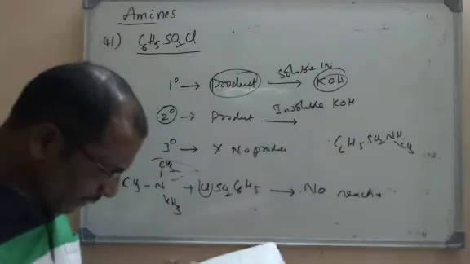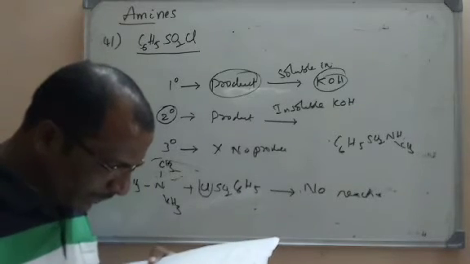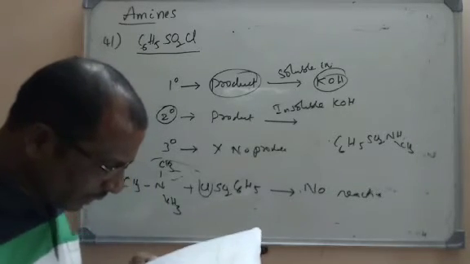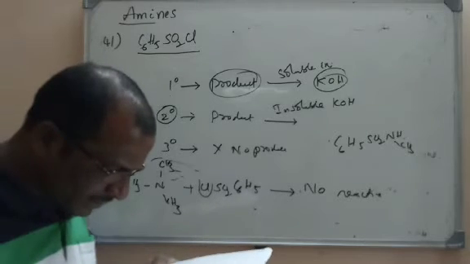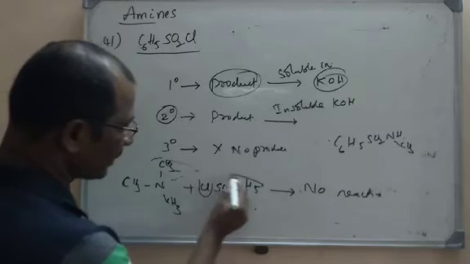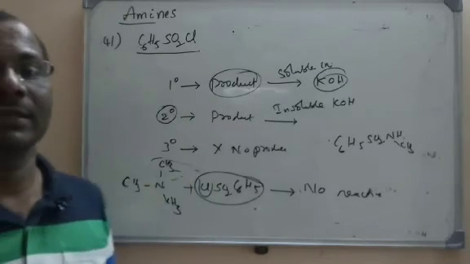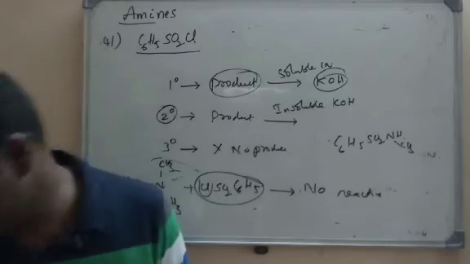Now let us go to the question here. After understanding the concept, what can you say? Primary amine. Hinsberg reagent is aromatic sulfonyl chloride. So this is aromatic sulfonyl chloride. Hinsberg reagent is nothing but aromatic sulfonyl chloride.